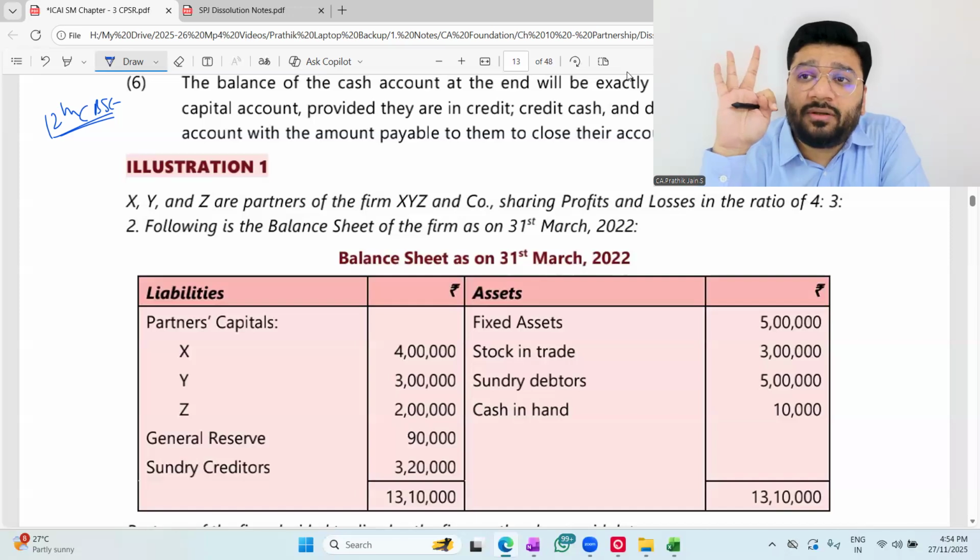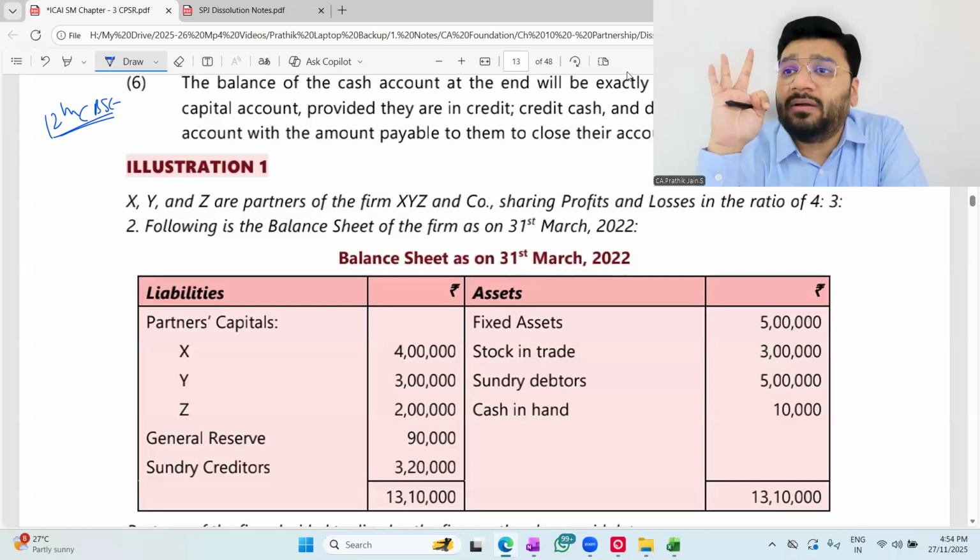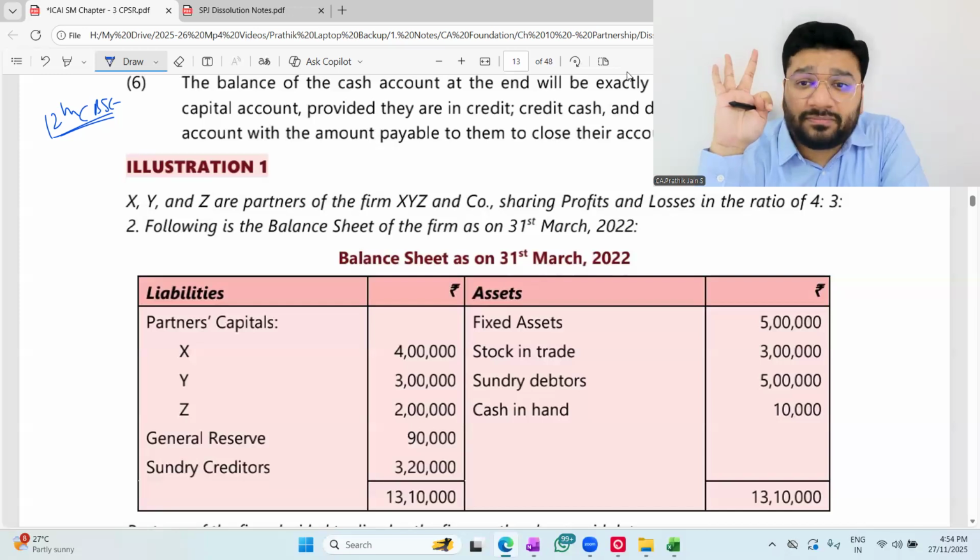Forget piecemeal distribution. When you do insolvency, the question is fully based on the realization account: how do you prepare it? And the variety there is different, and that variety is not covered in your ICA study module. They have hardly given 2 or 3 questions to cover how to prepare the realization account and how to close the books of accounts. This variety will not give you sufficient idea or knowledge to handle challenging questions.